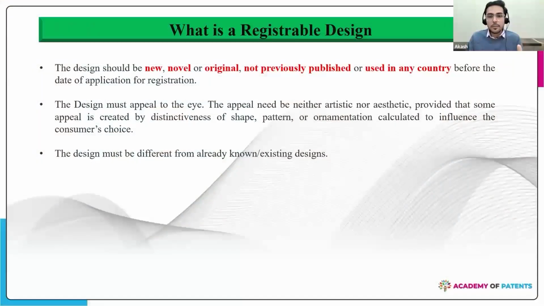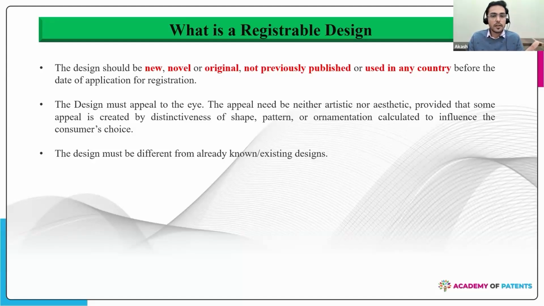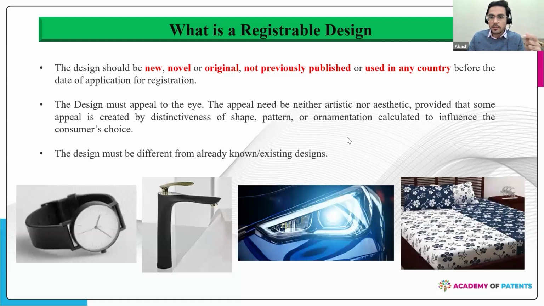The appeal need be either artistic or aesthetic, provided that some appeal is created by the distinctiveness of the shape, pattern, or ornamentation calculated to influence the consumer's choice, right? So these are a few examples that you see on your screen which basically embody different designs. So a wristwatch can be of a different design.